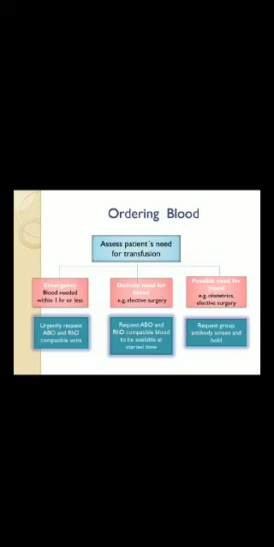So urgently request ABO and Rh compatible blood. Then there is a definite need for blood, like an elective or planned surgery with expected blood loss. So you have to keep blood ready. Request ABO and Rh compatible blood to be available at the start time. So possible need, like maybe or maybe not needed: you can request for the group and antibody screening and hold.